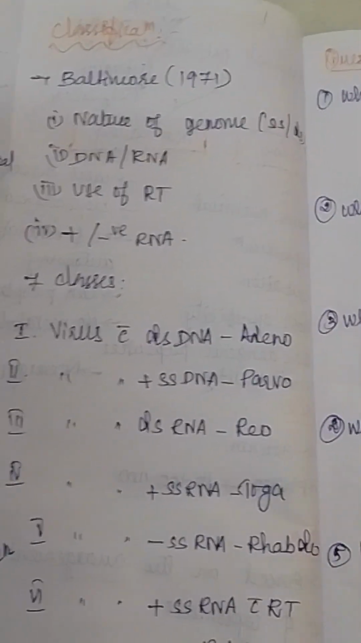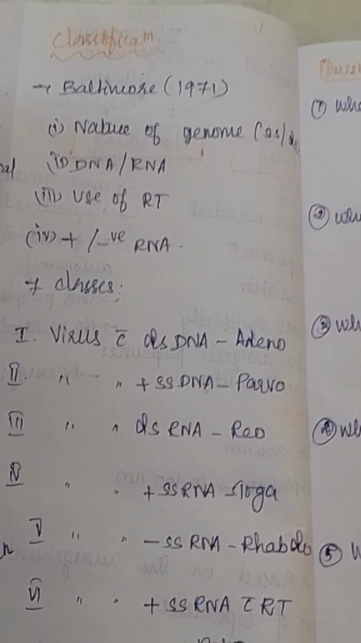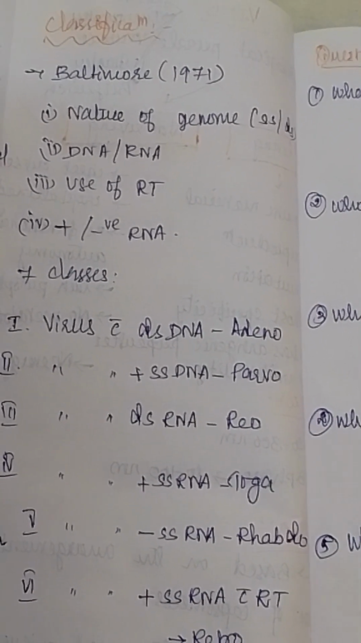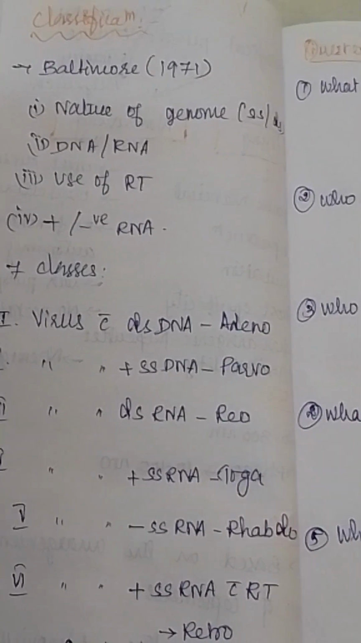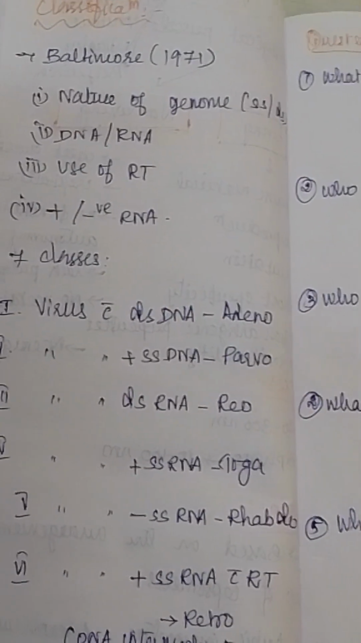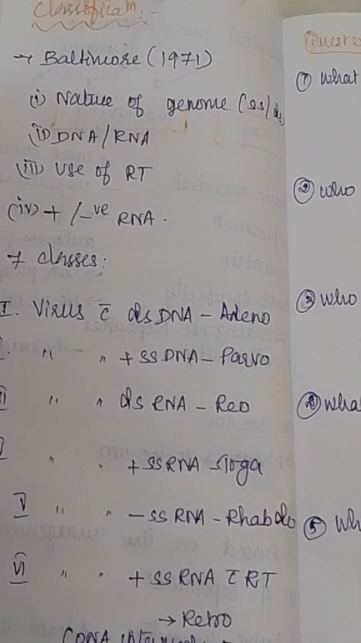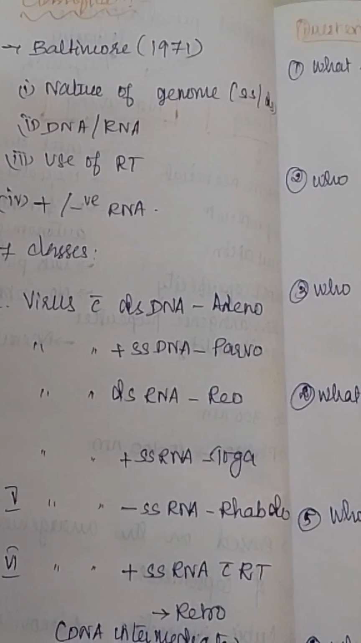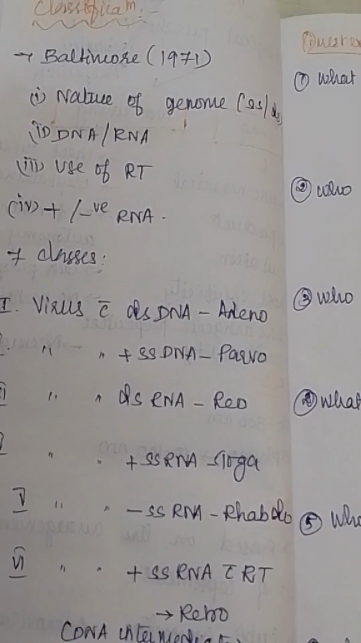First one is nature of genome, which means whether the genetic material is single-stranded or double-stranded. And the second point is DNA or RNA, whether the genetic material is DNA or RNA. And the next one is use of reverse transcription. That is, whether the virus is using reverse transcription to replicate its genetic material or not. So what is meant by reverse transcription?